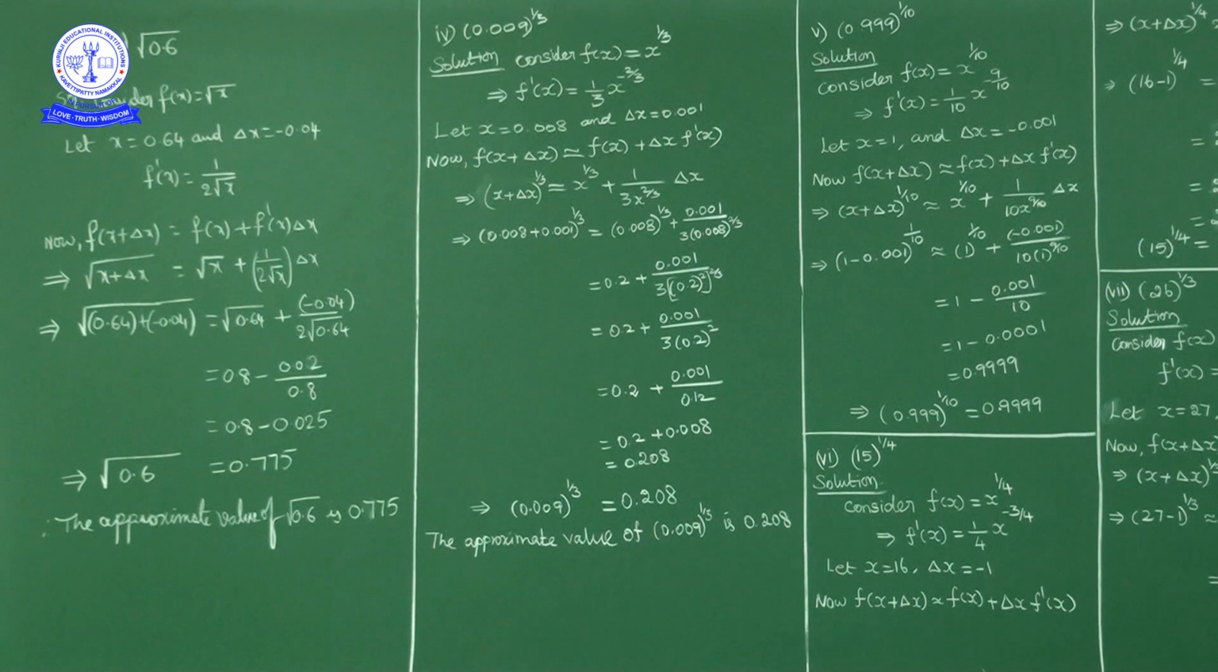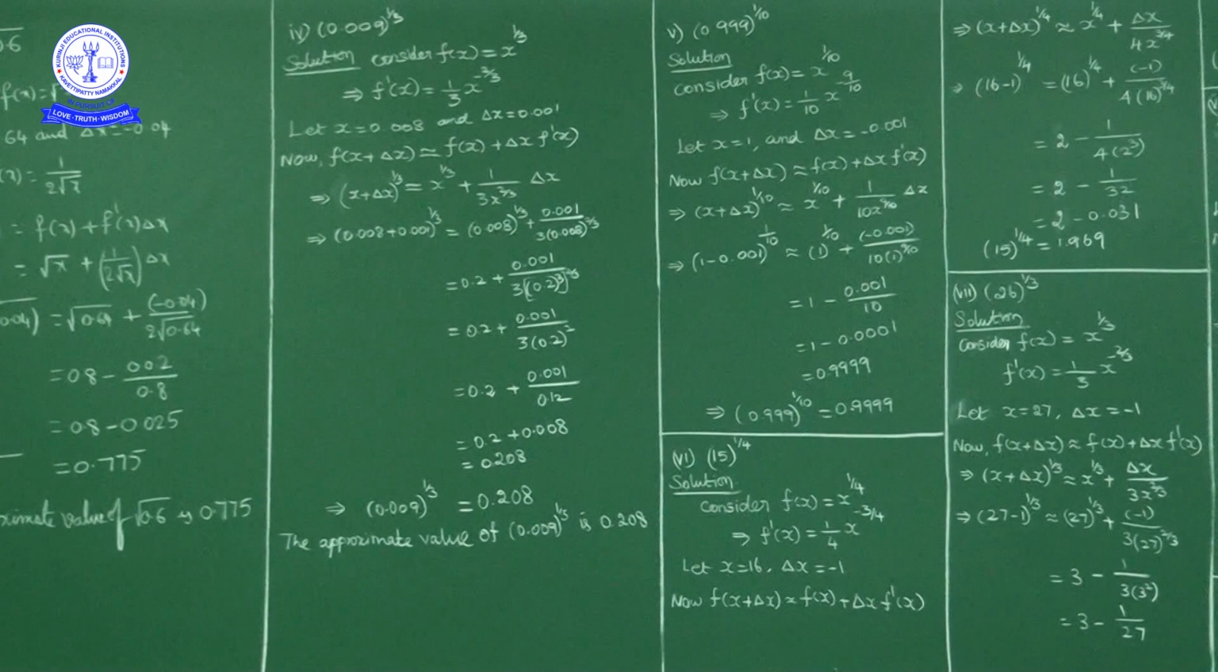Okay. Now substitute in place of x 0.008, in place of delta x 0.001. So what we get? 0.008 plus 0.001 power 1 by 3 is equal to 0.008 power 1 by 3 plus numerator 0.001 upon 3 into 0.008 power 2 by 3. Okay. But 0.008 power 1 by 3 is 0.2, because 0.2 cube is 0.008. So 0.2 plus numerator 0.001 by 3 into